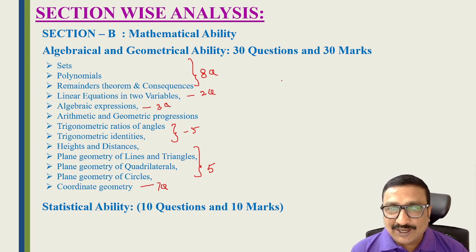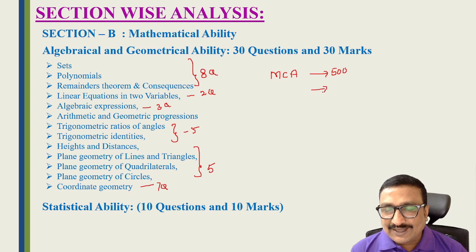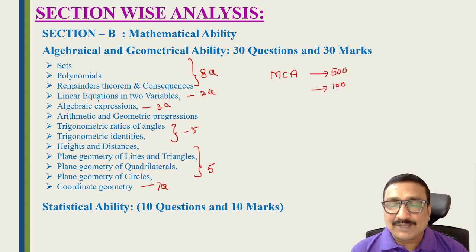Especially I am telling people who are going for the MCA course: we have to get below 500 rank to get into top colleges. Or if you want to get into JNTU or Osmania University or top private colleges, you have to get below 100. Now students preparing for MCA, first concentrate on section B perfectly,